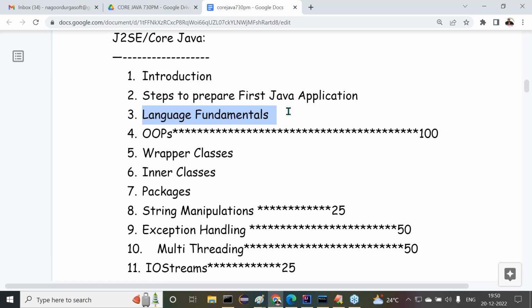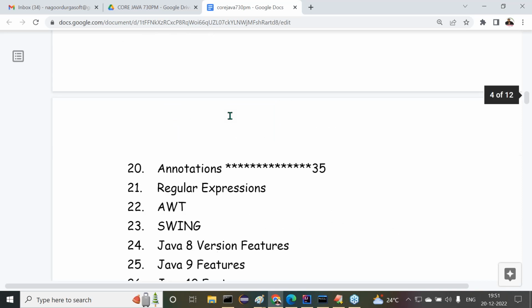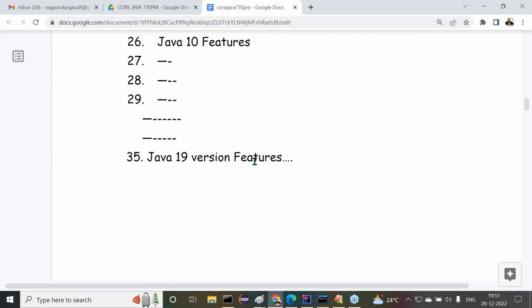First one is the introduction part. Second one is steps to prepare first Java application. Third one is language fundamentals. These are the topics available. So overall the syllabus is given: introduction, steps to prepare first Java application, language fundamentals, and so on, nearly 35 topics up to Java 19 version features. Here we are understanding, right?